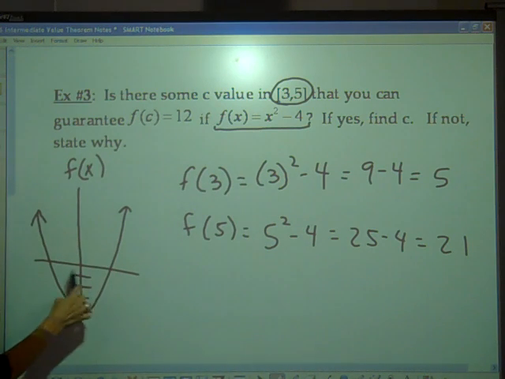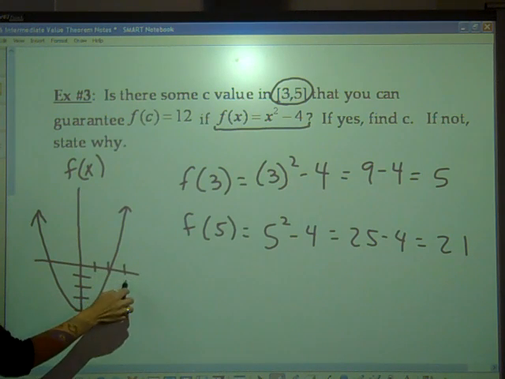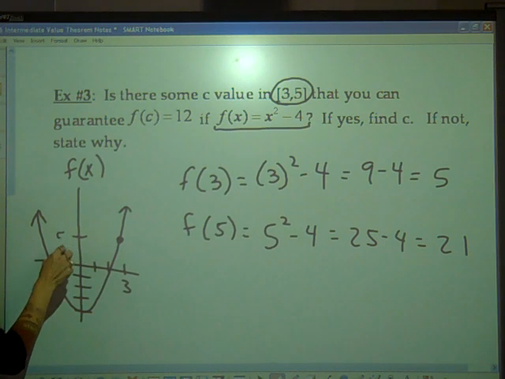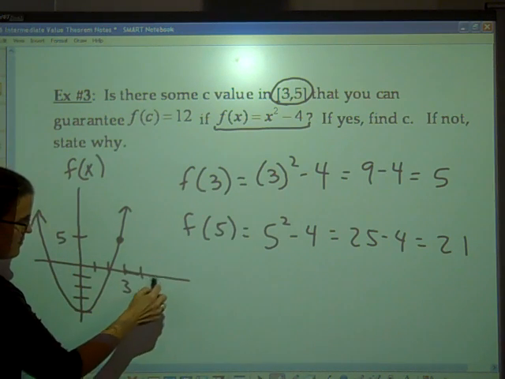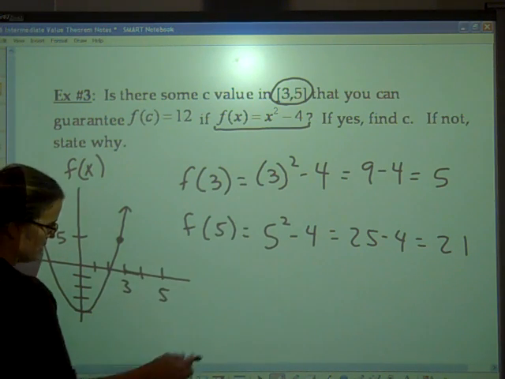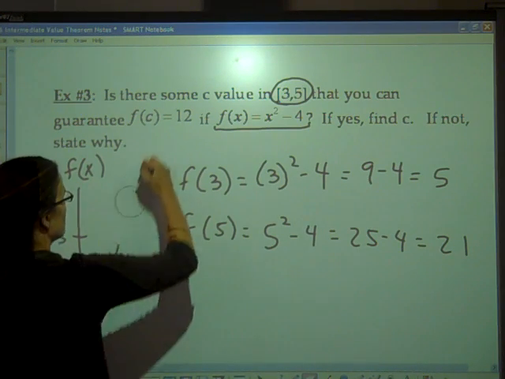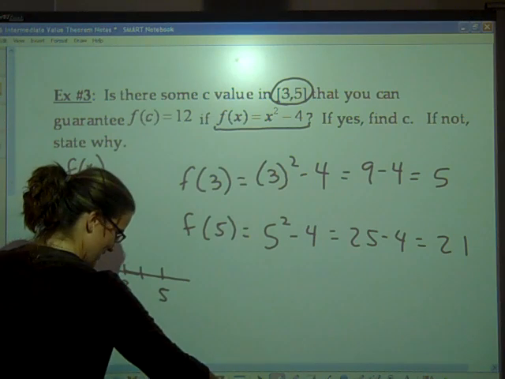So obviously, when I plug in 3, I need to be up here at positive 5. So maybe let's do something along these lines. 1, 2, 3. So let's call that point right there 5. And if I plug in 5, obviously I didn't draw my parabola big enough here. Oops, put the eraser back in the right spot.